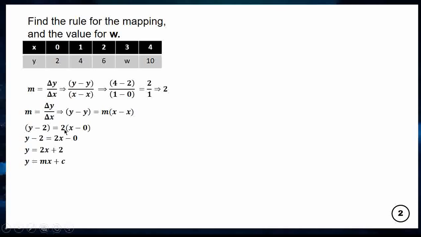Multiply through by the gradient: 2x minus 0. Negative 2 crosses over to the other side. So now I get y is equal to 2x plus 2.